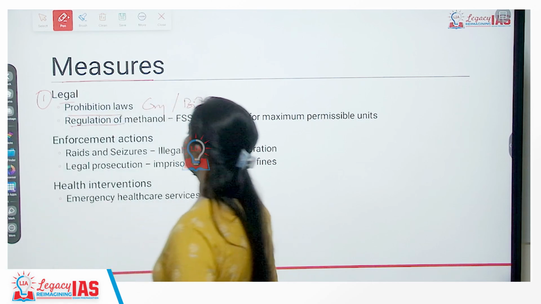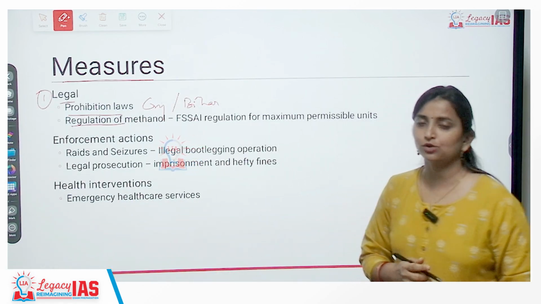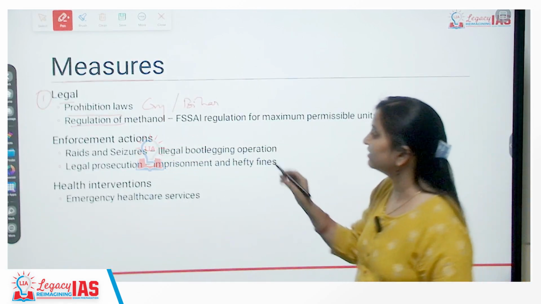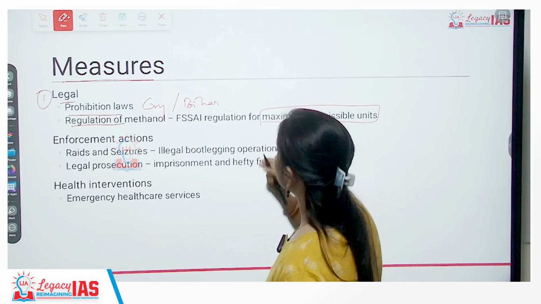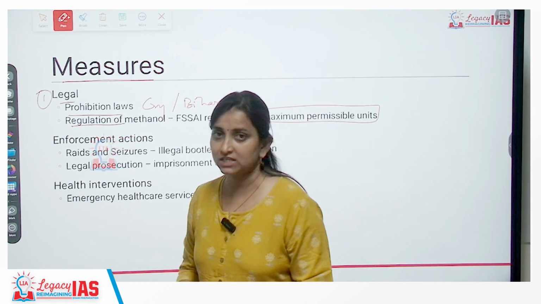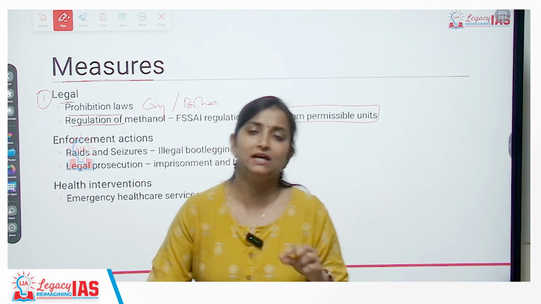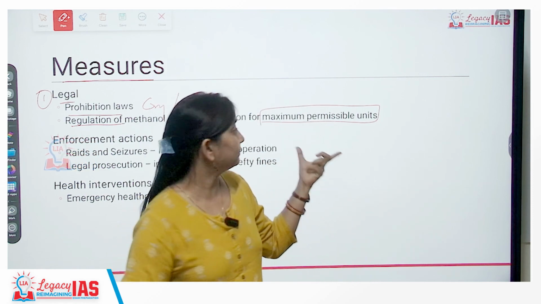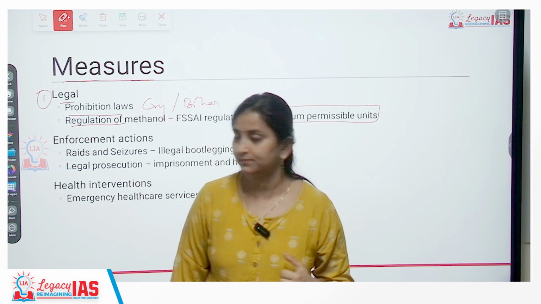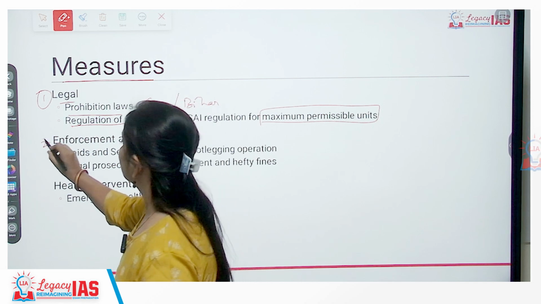Secondly, regulation of methanol. For example, Food Safety and Standards Authority of India has given an optimal level, that maximum this much methanol can be used. You can use methanol only up to that limit. That is the maximum permissible limit granted by FSSAI. Then we have enforcement actions.